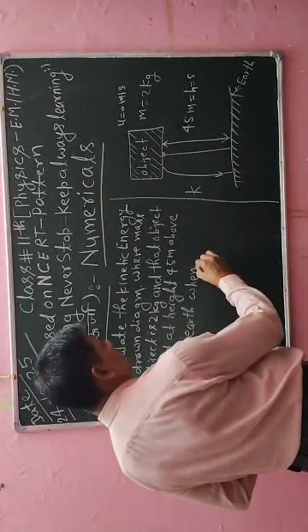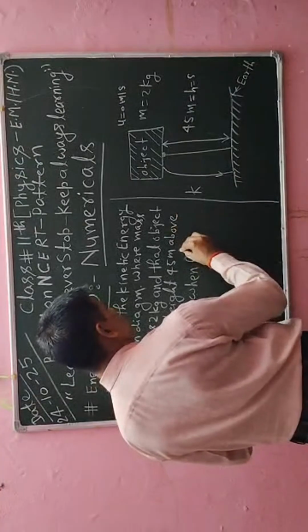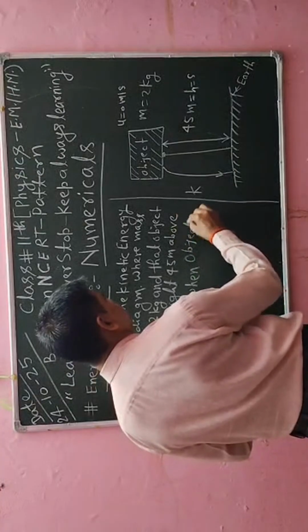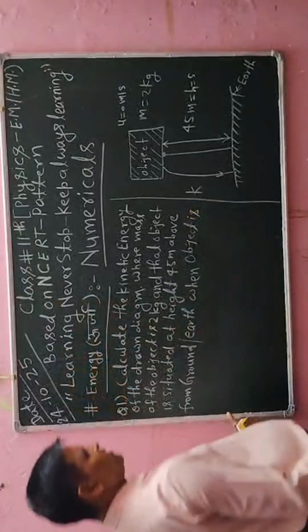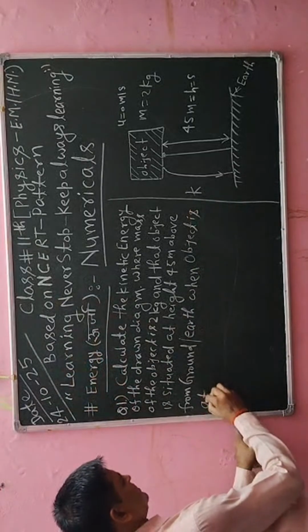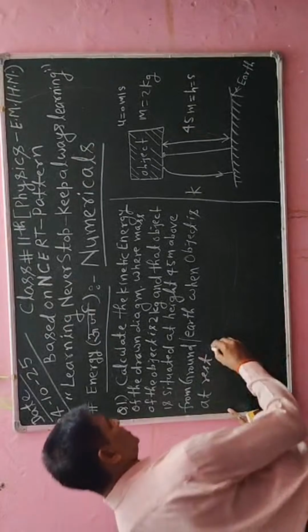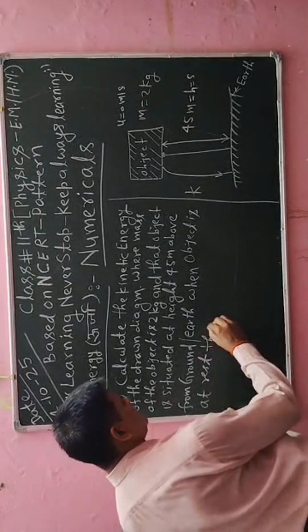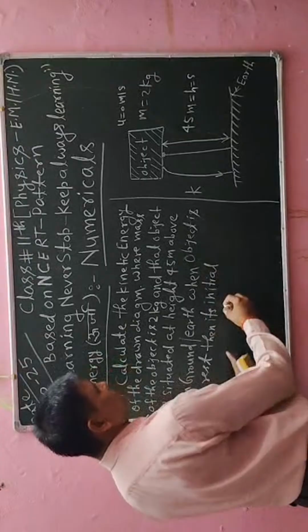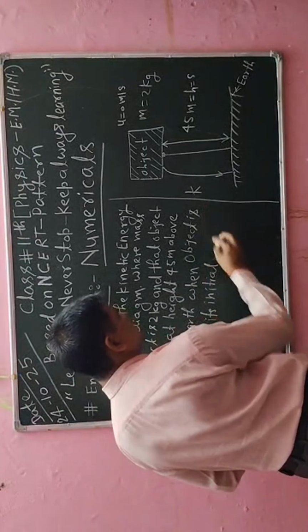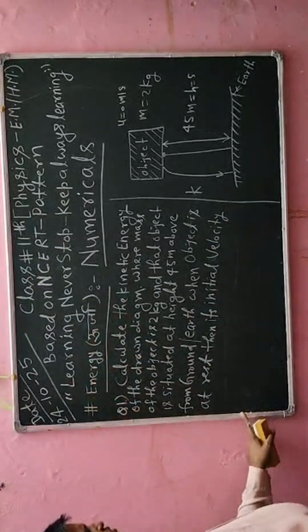When the object is at rest, then its initial velocity will be 0.